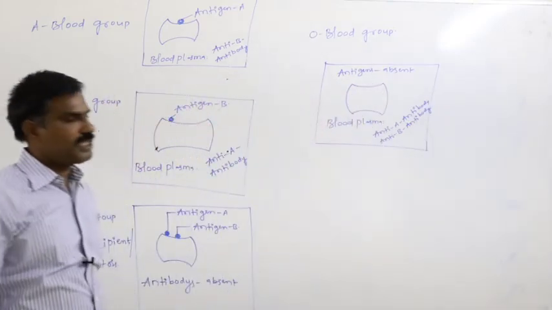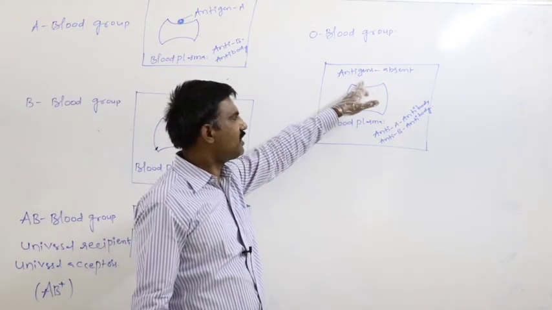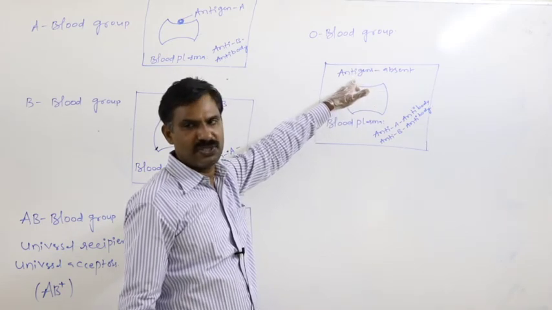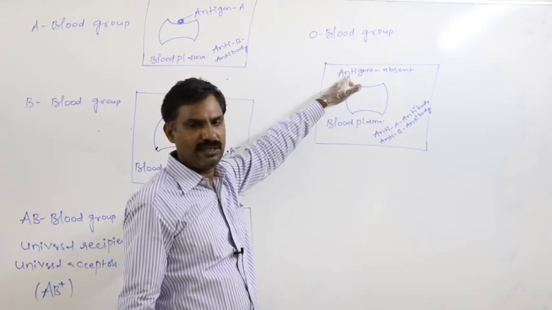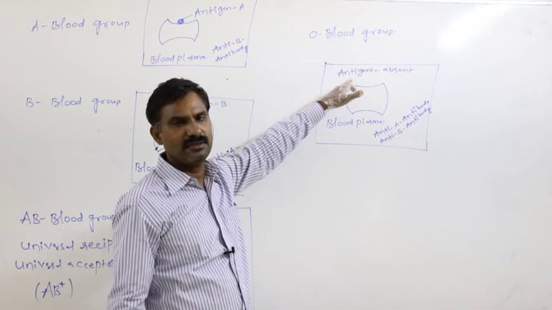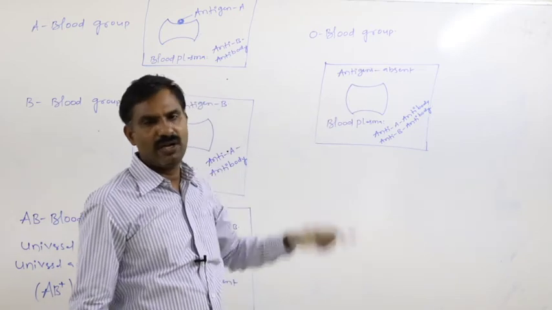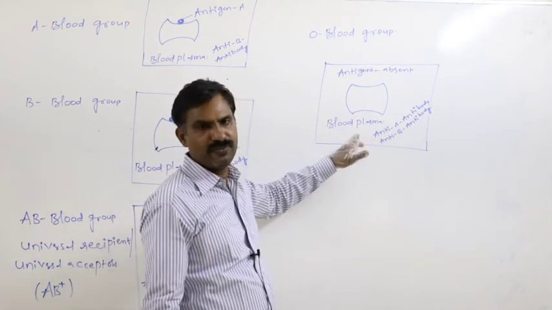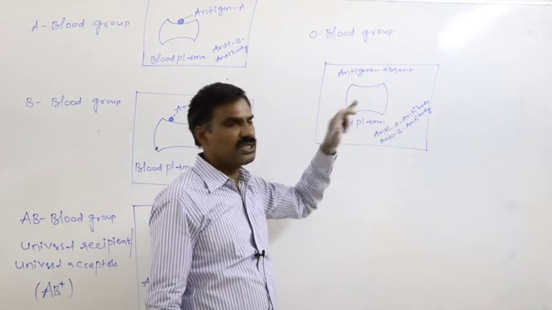Both antigen A and antigen B are absent; no type of antigen is present on the surface of the RBC, but in his blood plasma both anti-A and anti-B antibodies are present.